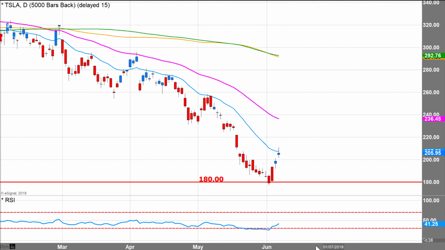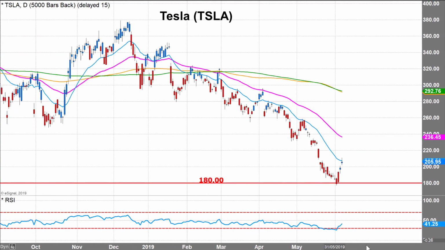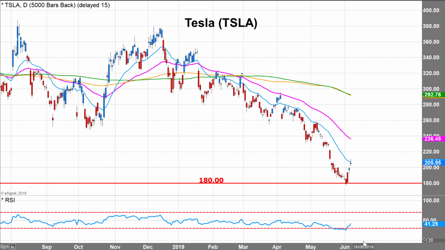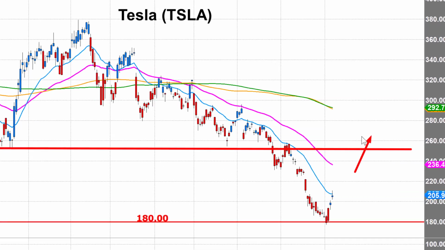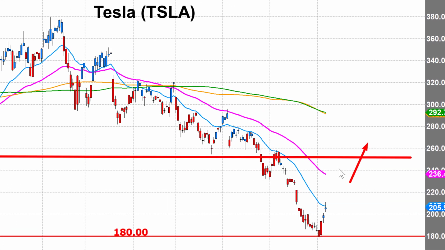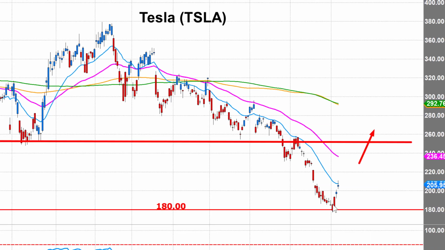The bottom line is this: I would have to see Tesla climb above an important resistance, which is going to be these previous lows that we formed here. We'd have to climb above 250 before we can have much confidence that it's bottomed. So if Tesla can get above the 250 level and stay above it, that could be a strong indication of a bottoming formation on Tesla.